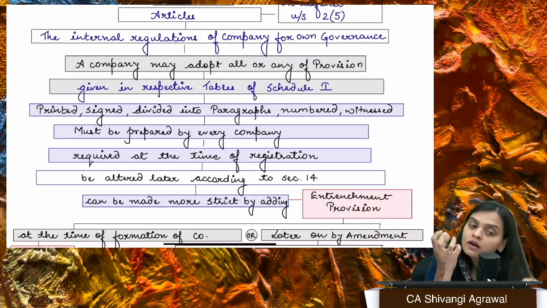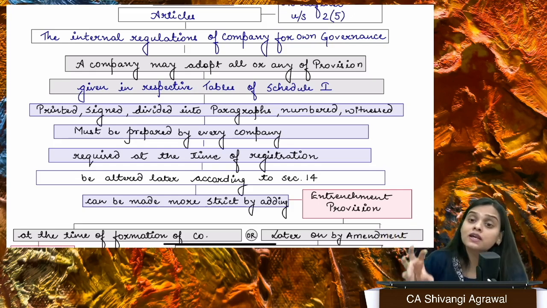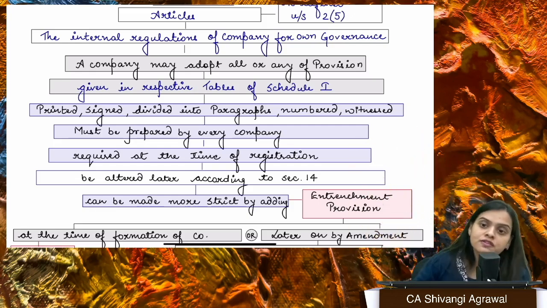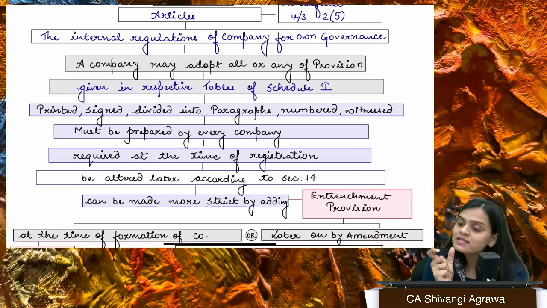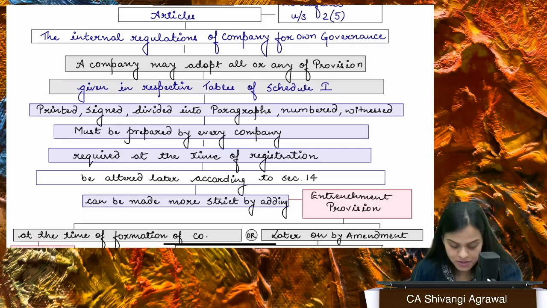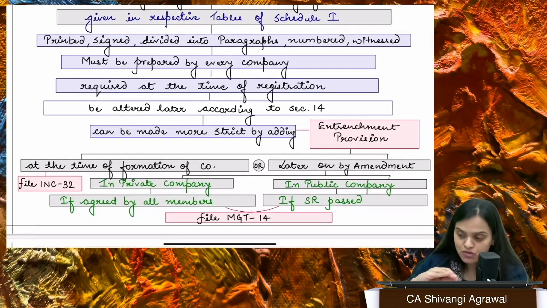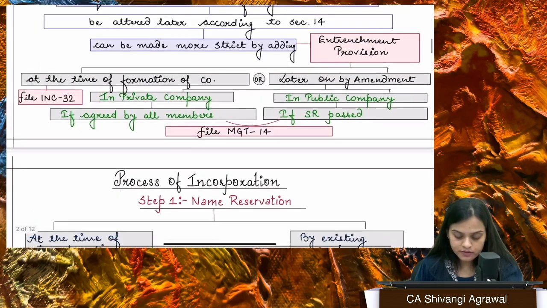So a lot of powers, a lot of internal things are actually given in the articles of the company, which are company specific. Of course, within the powers which are conferred under the act, you cannot do anything beyond that. But within that, you can always state, okay, my company can do this, my company cannot do this, right? So that are internal rules and regulations. Of course, they are given in respective tables. There are model articles which you can adopt as it is, or you can strike them off. You can change any clause. You can do whatever you want to, right? Again, the same thing, it can be later on altered also.